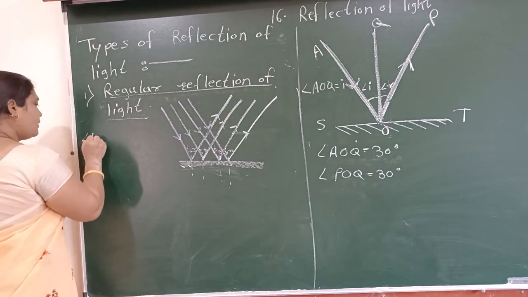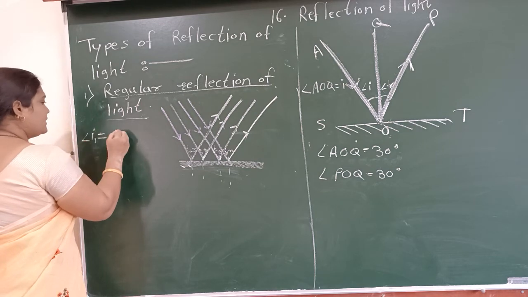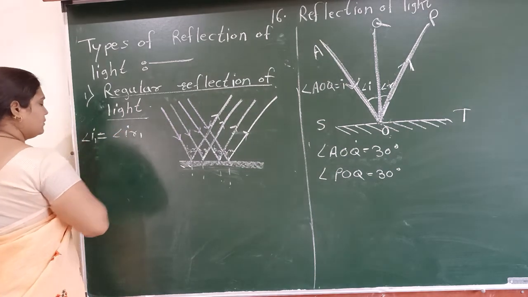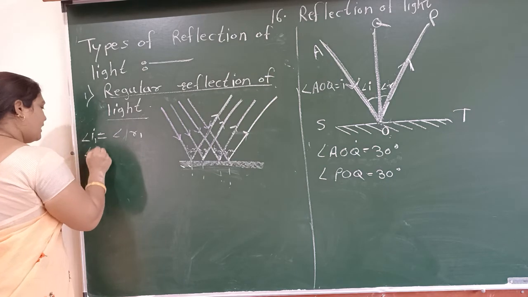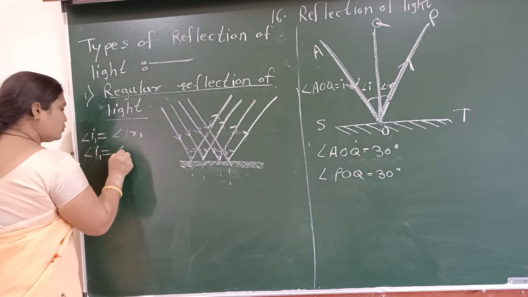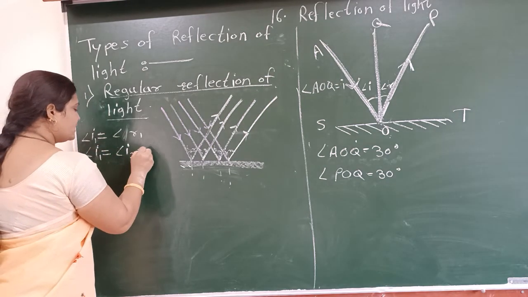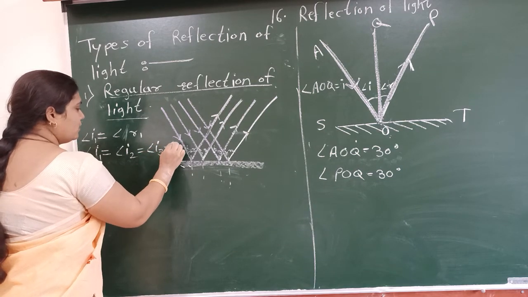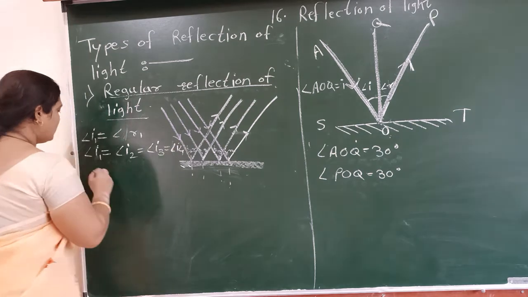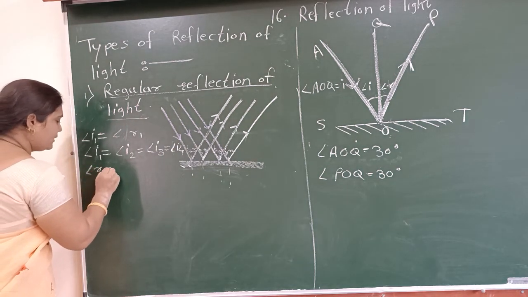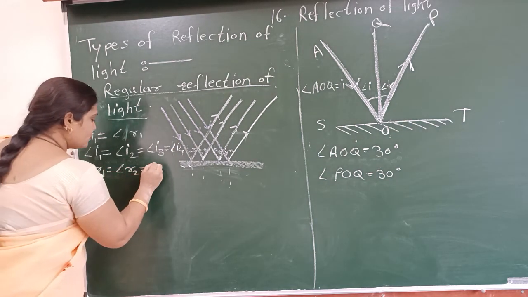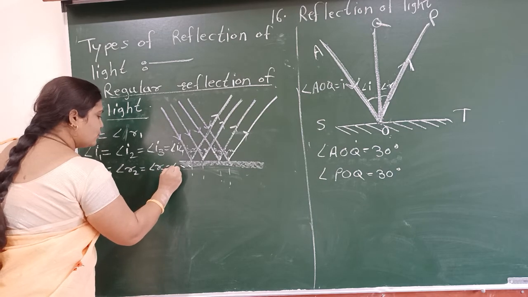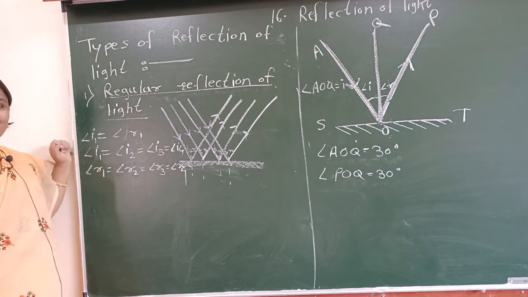So angle I1 is equal to angle I2 is equal to angle I3 is equal to angle I4. Now angle R1 is equal to angle R2 is equal to angle R3 is equal to angle R4.